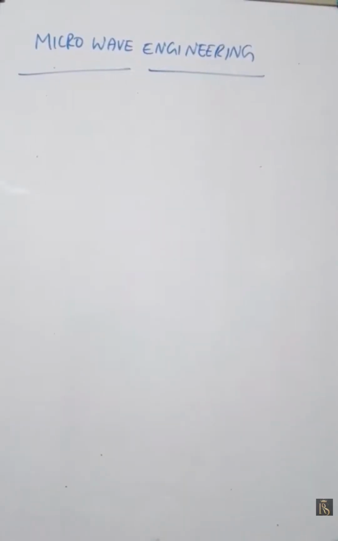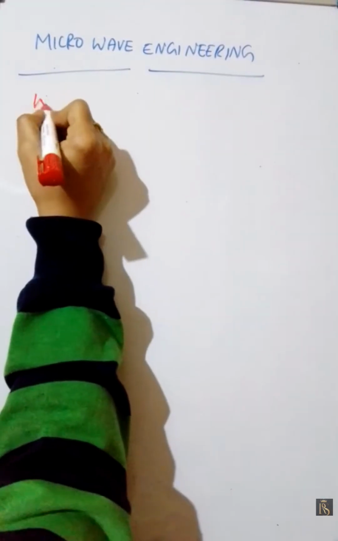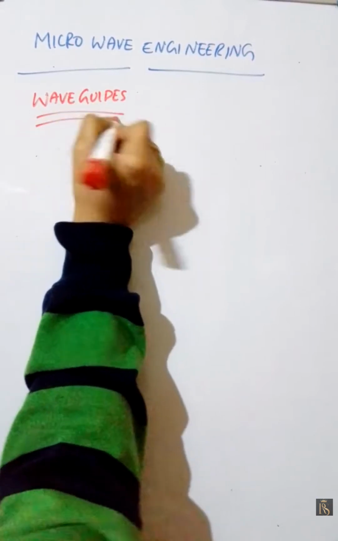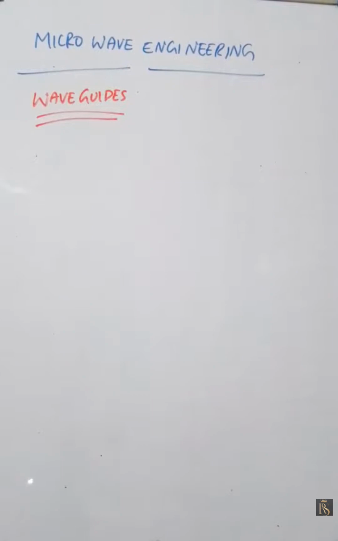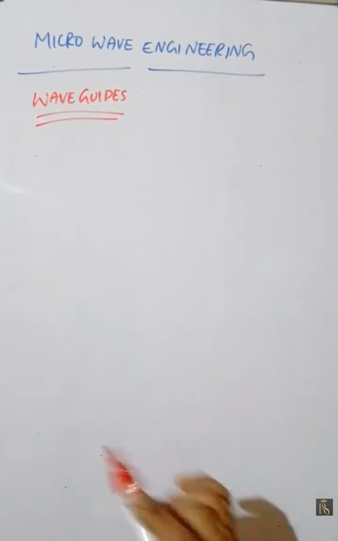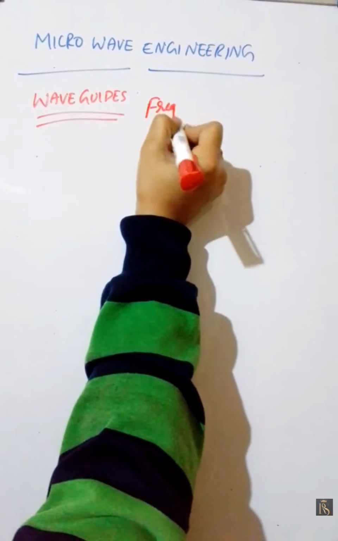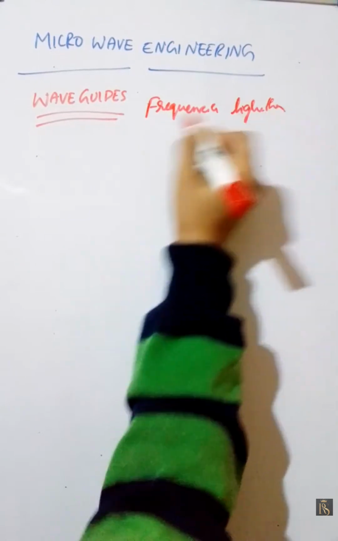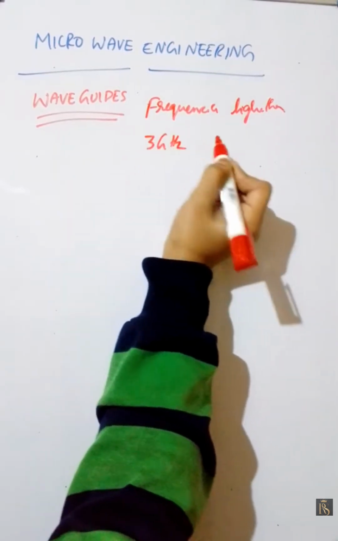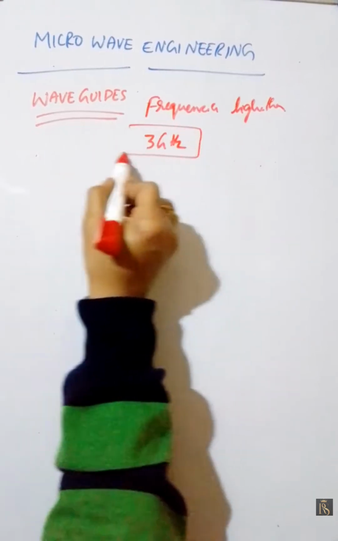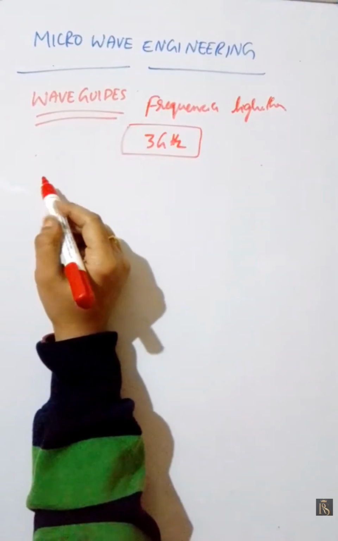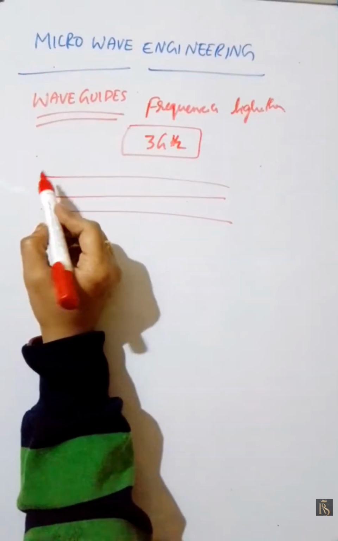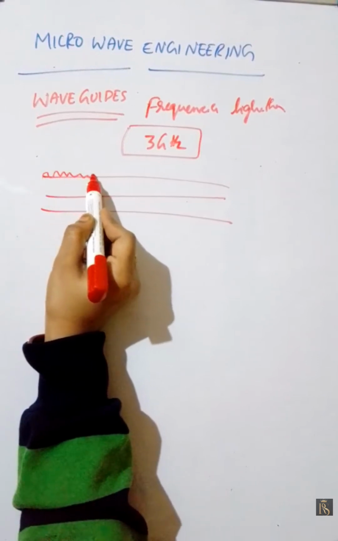Microwave engineering topic: waveguides. First of all, in waveguides, the frequency is higher than 3 gigahertz. For this 3 gigahertz, the electromagnetic waves along the transmission lines, these are all transmission lines. We are sending electromagnetic waves, isn't it?